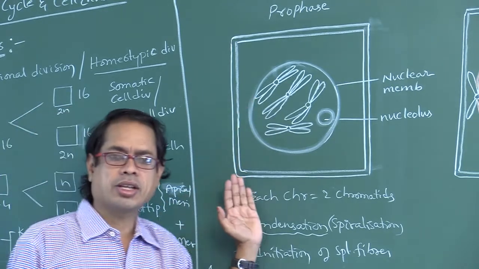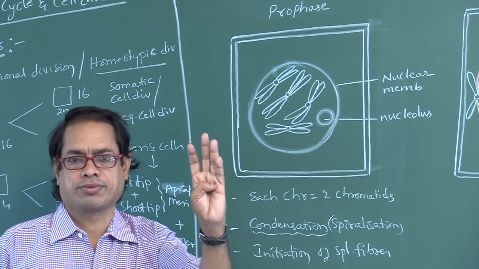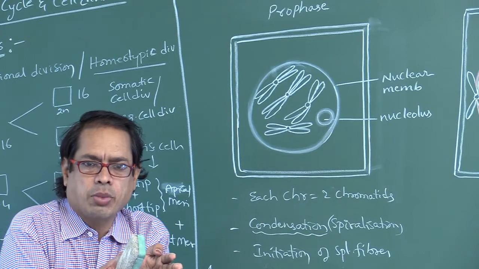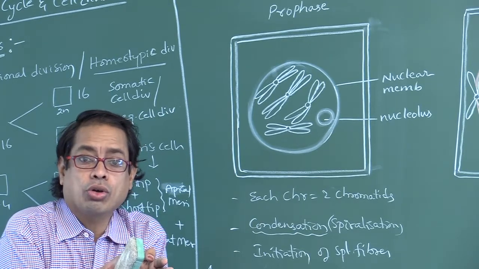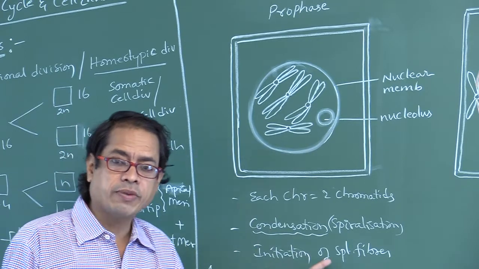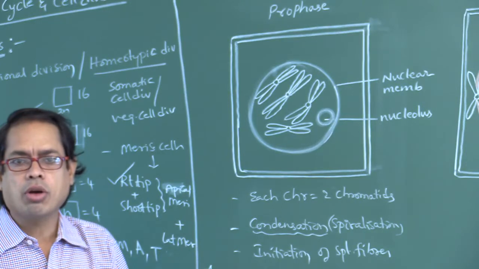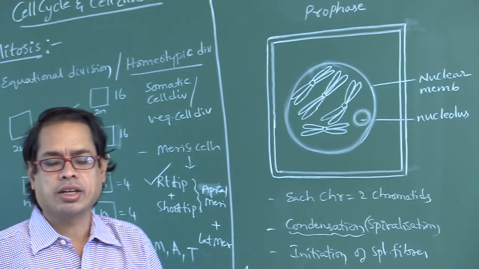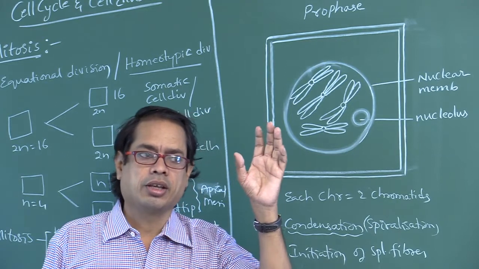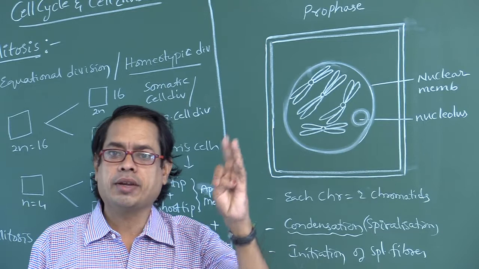So what are the points that occur in prophase? Condensation occurs, meaning long thread-like chromatin becomes short, thick chromosomes. Next, initiation of spindle fibers occurs. That is microtubules, one of the components of the cytoskeleton. The cytoskeleton contains microtubules, microfilaments and intermediate filaments.